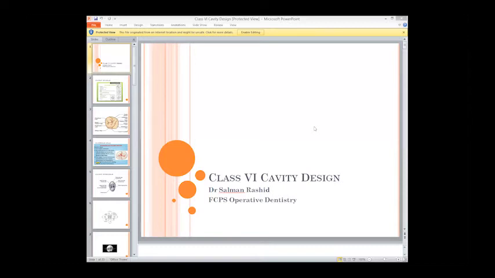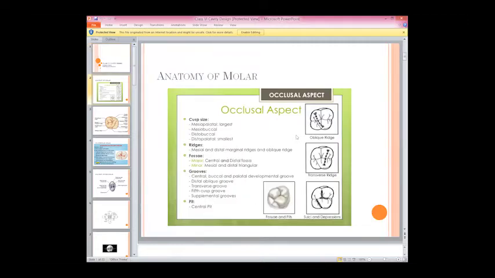Then we are going to start our lecture today. Today we are going to discuss the class 6 carious lesion, which is basically the last in the order, but it's not the least, it's very important. Before discussing the class 6 carious lesion, I would like to review some anatomical features that are very important in order to understand it.